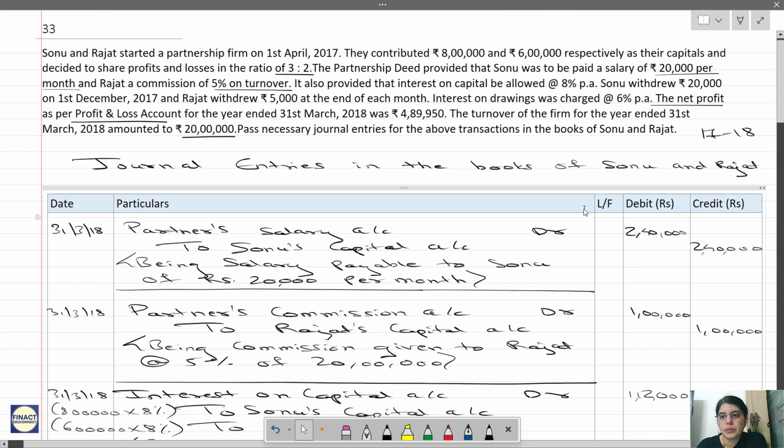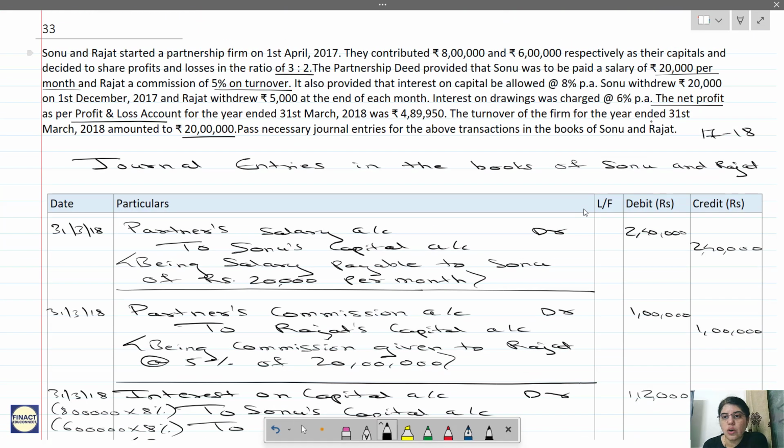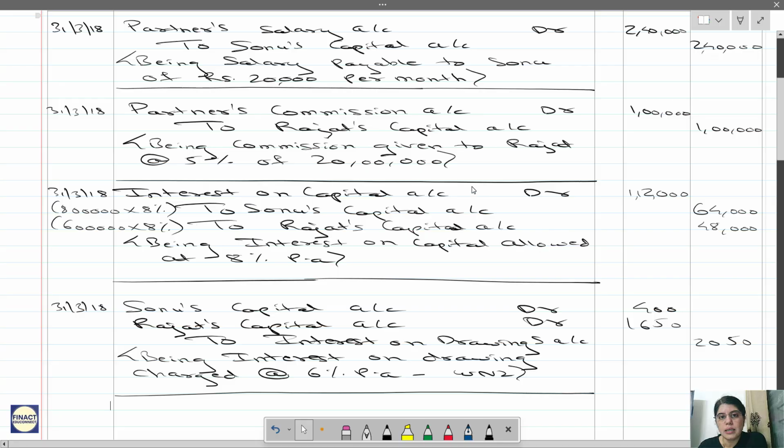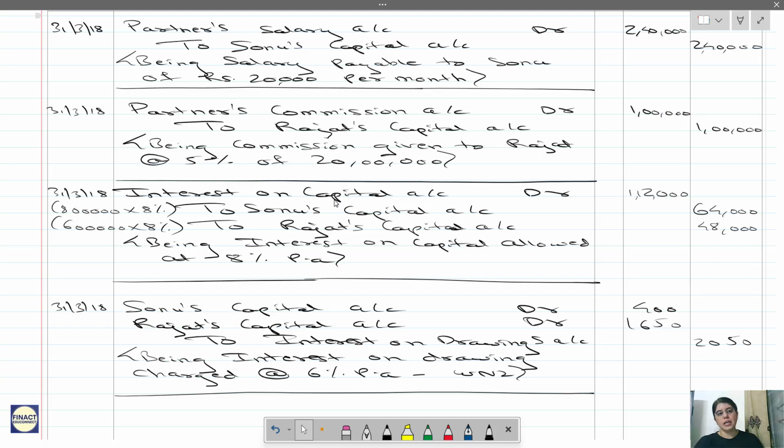Next one. See, now this interest on drawing is done. Is there any other entry which is left out? Now net profit they have given. Turnover of the firm we have already used. So all the entries are over now. Now let us pass the closing entries for everything. See one thing: this partner's salary, partner's commission, interest on capital, everything is your appropriation. So everything will be transferred to your profit and loss appropriation account.